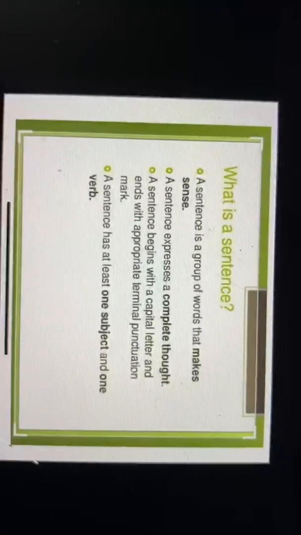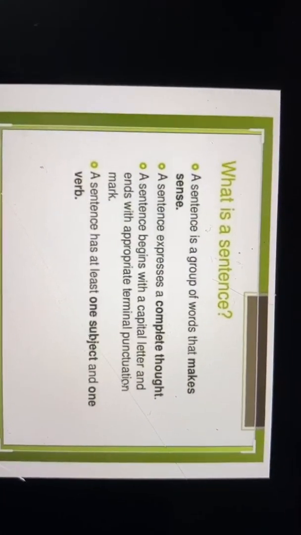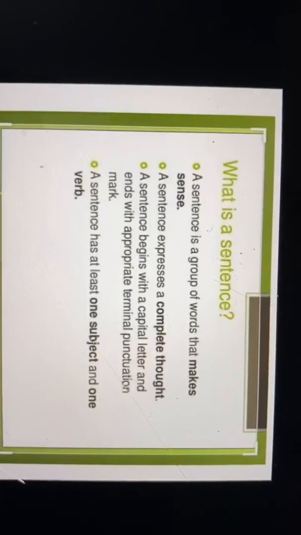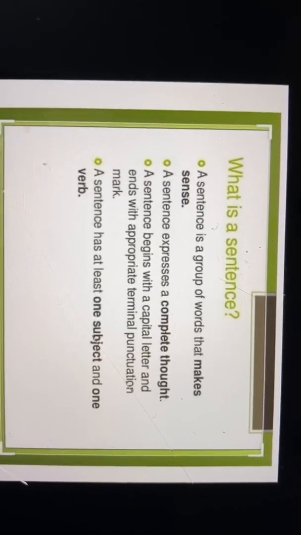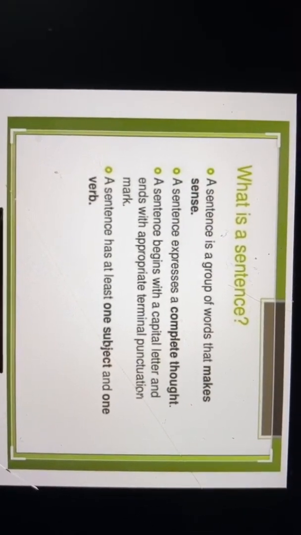जो words sense बनाते हैं that is known as a sentence. A collection of words that are arranged to put forward a sensible thought. Now what this means, a sentence is a group of words that are arranged in such a way that they put forward a sensible thought. जिसमें बिल्कुल proper sensible thought आता है, that means a sentence. That means they tell us something which makes sense. It is sensible to us. A sentence expresses a complete thought, a complete sense.